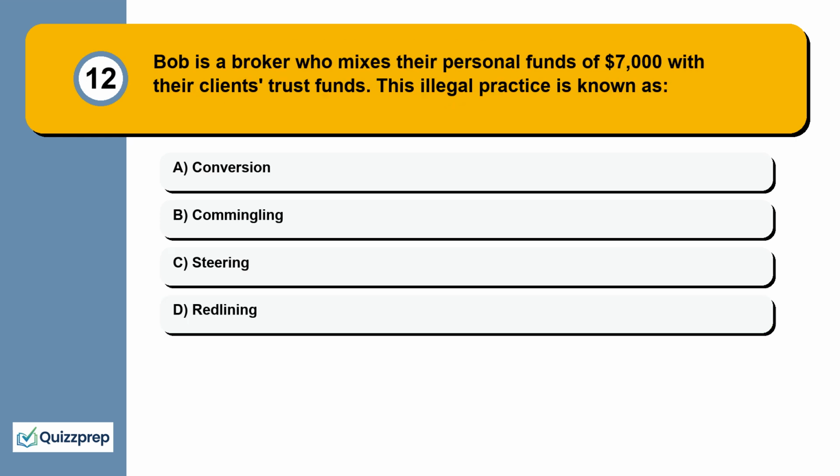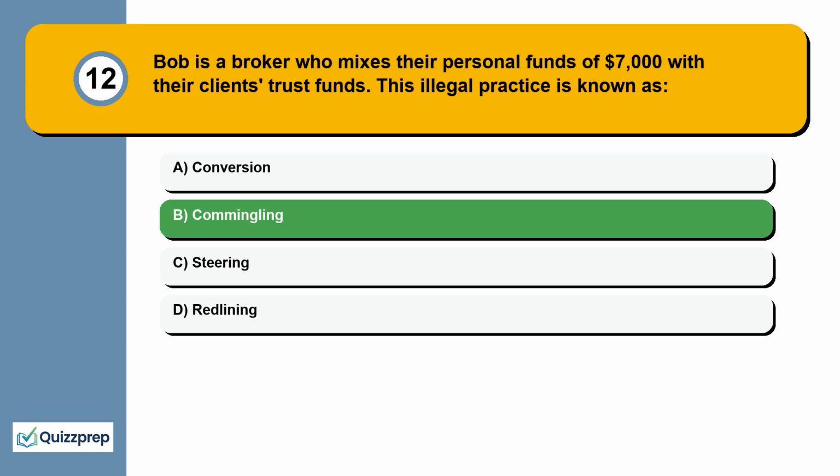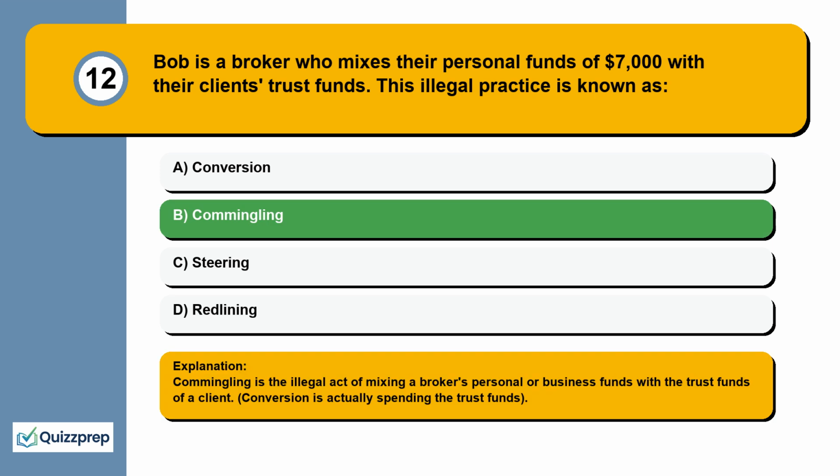Question 12. Bob is a broker who mixes their personal funds of $7,000 with their clients' trust funds. This illegal practice is known as conversion, commingling, steering, redlining. Commingling is the illegal act of mixing a broker's personal or business funds with the trust funds of a client. Conversion is actually spending the trust funds.